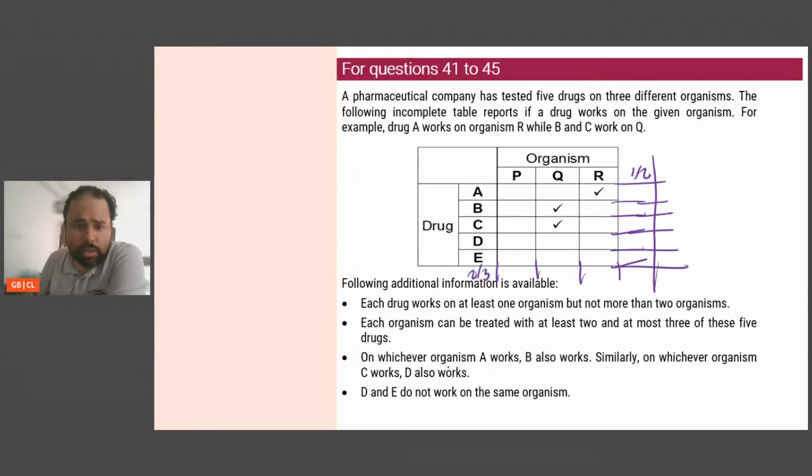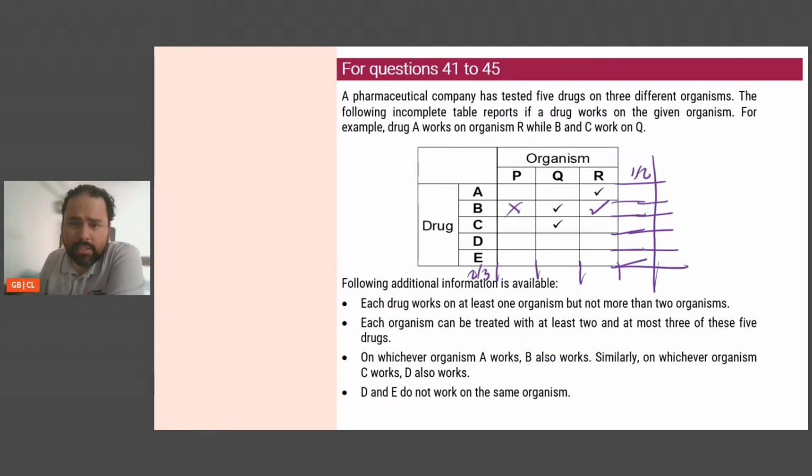Okay, this is fine. On whichever organism A works, B also works. So A works on R, so B will also work on R. Okay. And this can only be 1 or 2, so this will have to be a cross. Now, if this is a cross, A has to be a cross, because if A worked on P, it would have to work on whichever organism A works, B works.